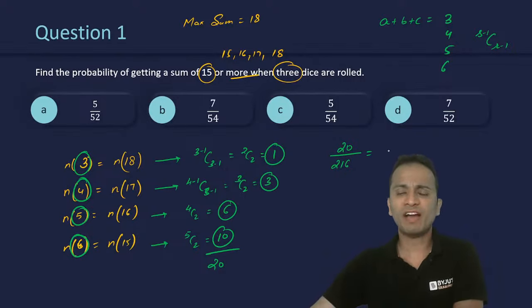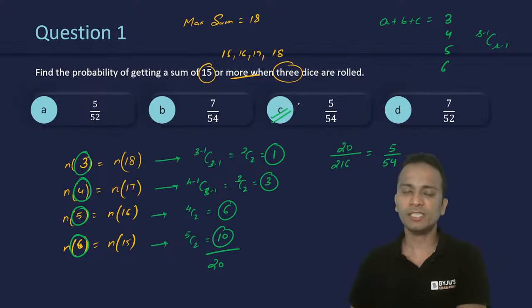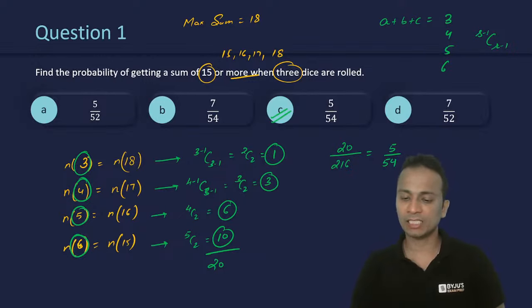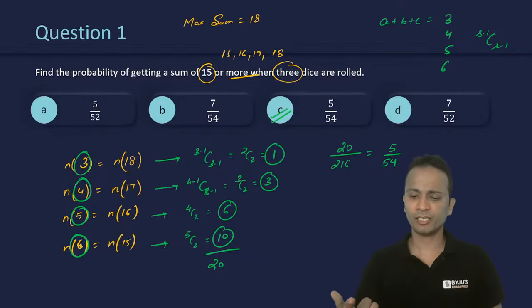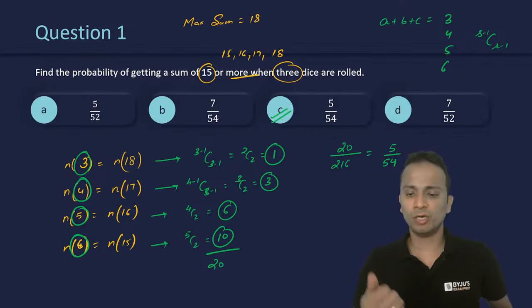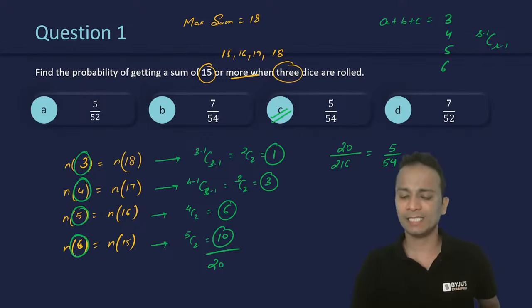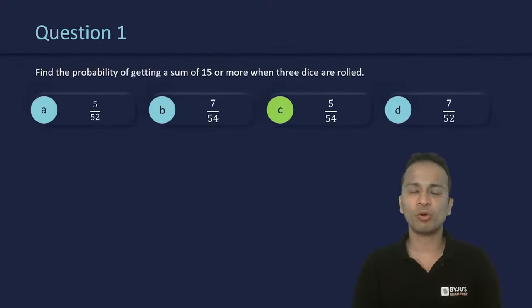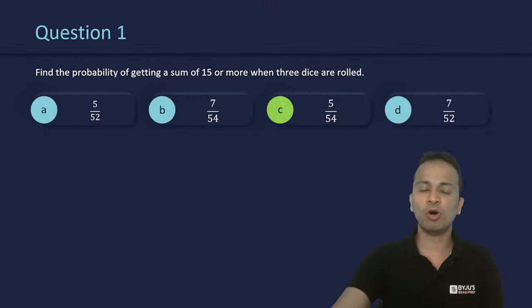Cancelling out a common factor of 4, the answer will become 5 divided by 54. And yes, that is option C for question number 1. So Ritik has given a correct answer, option C. Second, I think you also mean to give option 3 or option C as the answer. So 5 upon 54 will be the final answer for this question. All right. So question number 1, 5 upon 54 is the correct answer. Let's quickly move on to question number 2.